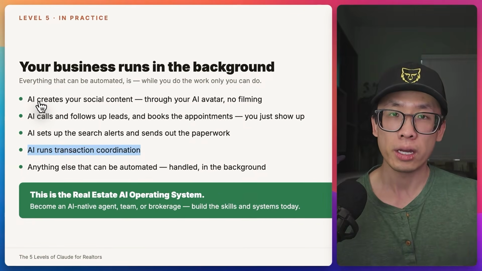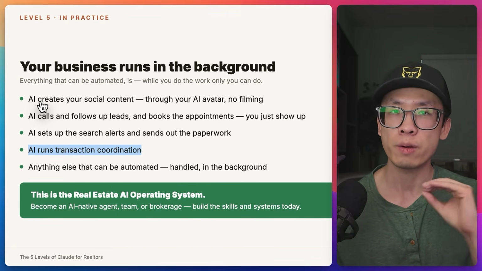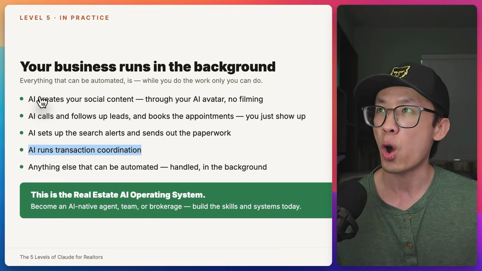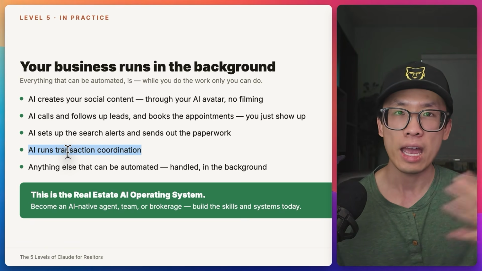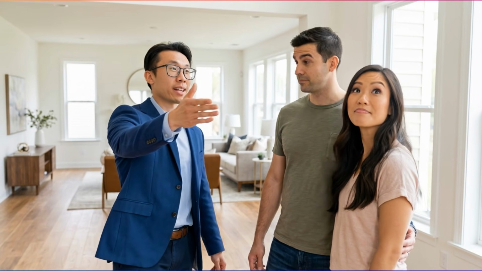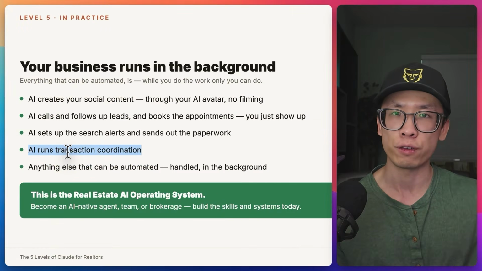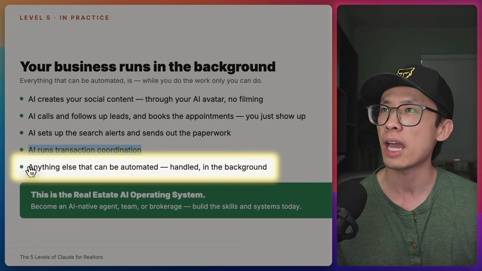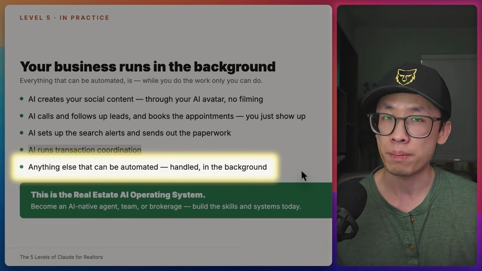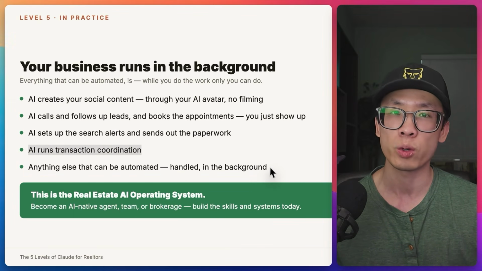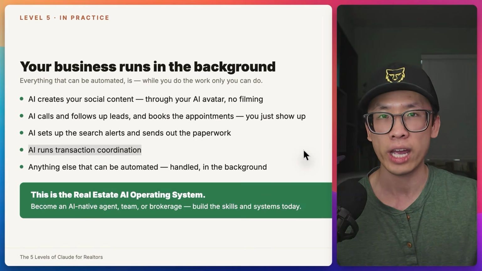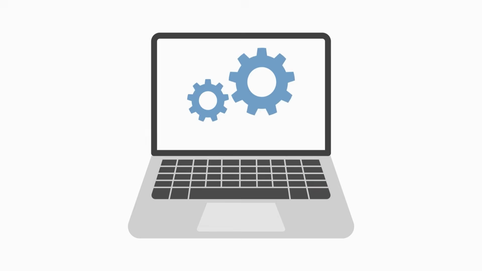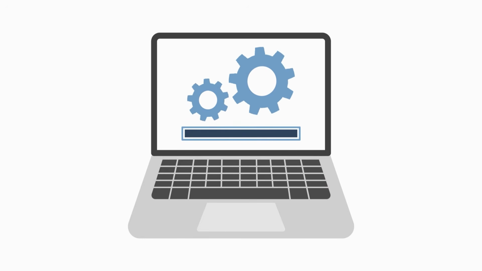And I want to reiterate, in order to be successful in the future, I think every real estate agent has to be AI native. All of the workflows that I just talked about have to be AI'd away, and we can just focus on the human part, the connection, the emotional management of our clients. That's how we can add value in future real estate transactions. Anything else that can be automated will be handled in the background. And the best thing is, once we build this system correctly, if we build a closed loop, which means the data gets fed into the AI system, that system gets to update and improve over time by itself.